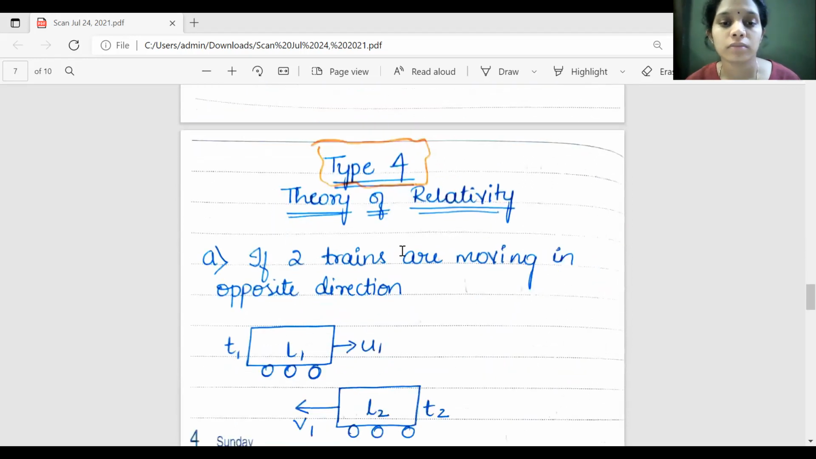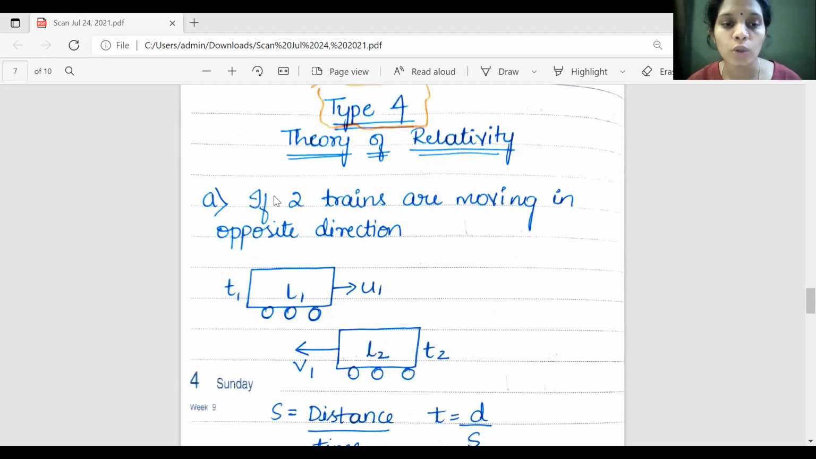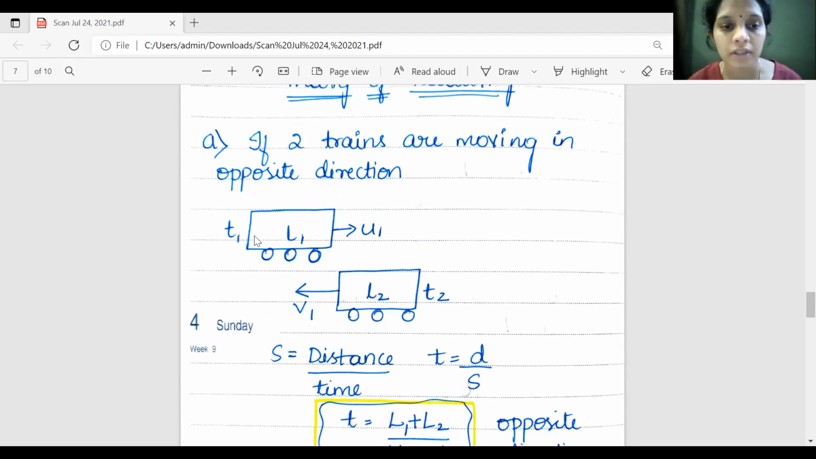Type 4 problems. It is based on the theory of relativity. What happens here is there are two criteria. If two trains are moving in the opposite direction, and the second criteria is if two trains are moving in the same direction. This is train 1, T1, length L1, which is moving with the velocity U1. Train 2, length 2 is the length of the train.